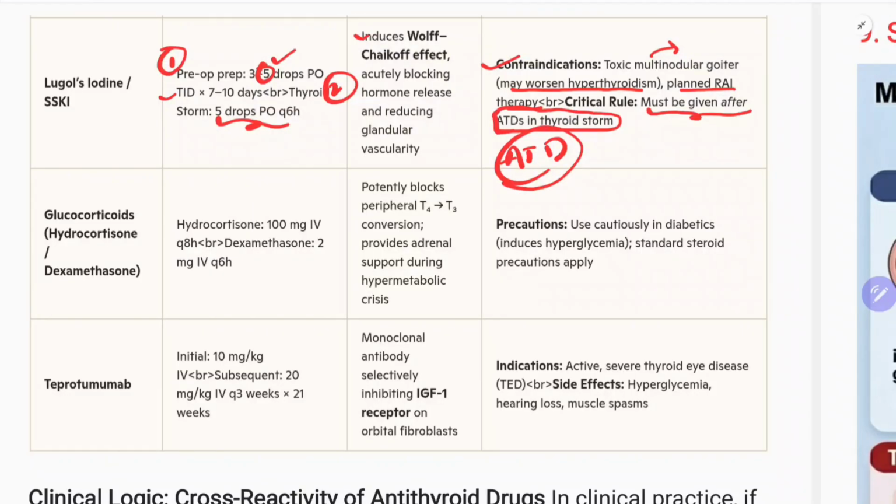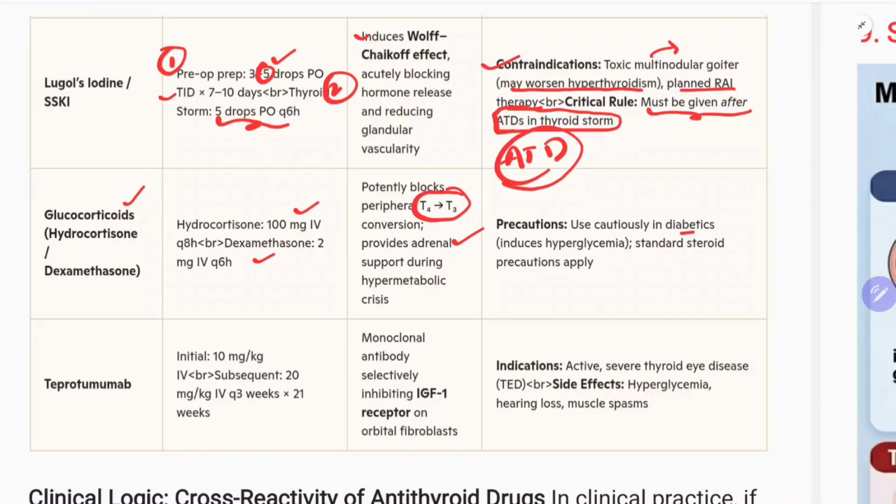But in toxic multinodular goitre it is contraindicated. Okay, let us see now glucocorticoids. Hydrocortisone or dexamethasone. Hydrocortisone 100 mg IV 3 times daily, or dexamethasone 2 mg IV 3 times daily. So this blocks the conversion of T4 to T3 and provides adrenal support during hypermetabolic crisis.